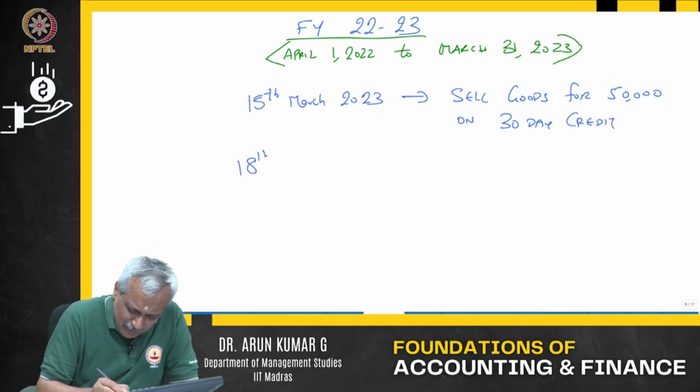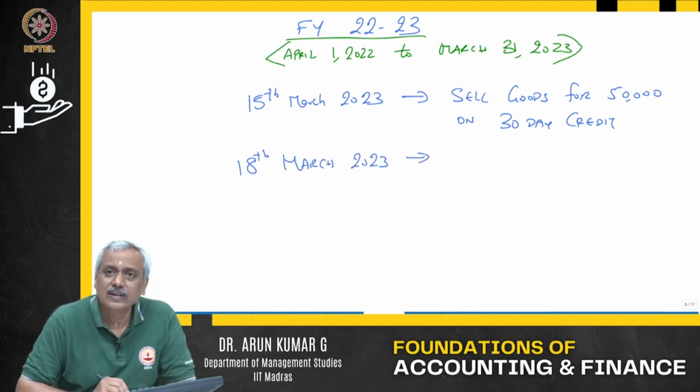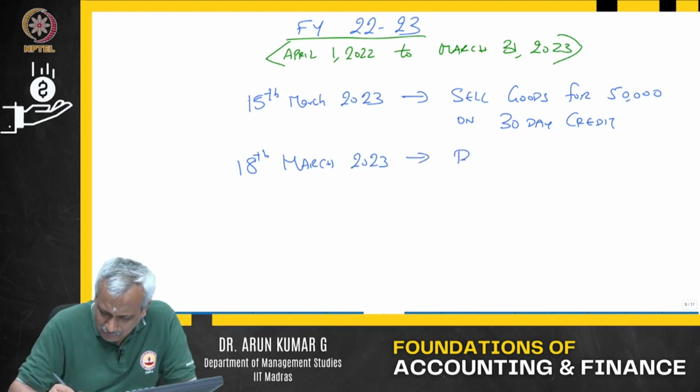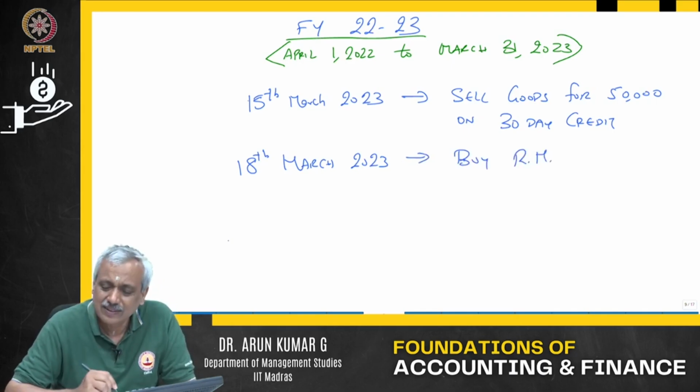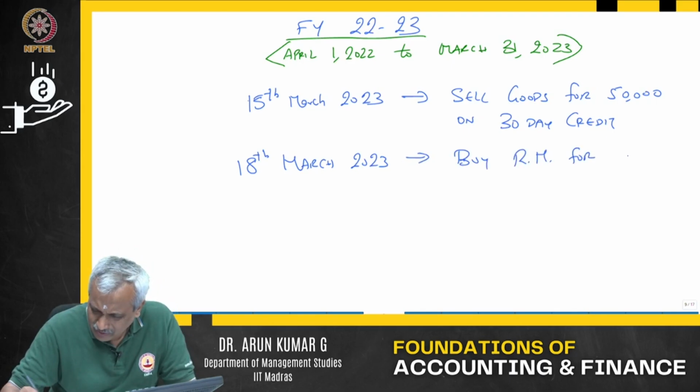On 18th of March 2023, I buy raw materials for 25,000 on a 45-day credit.